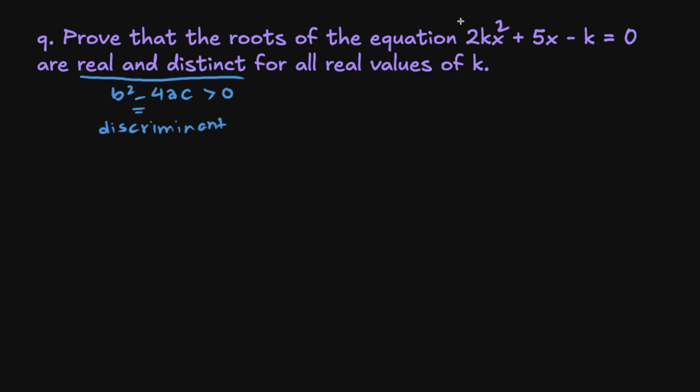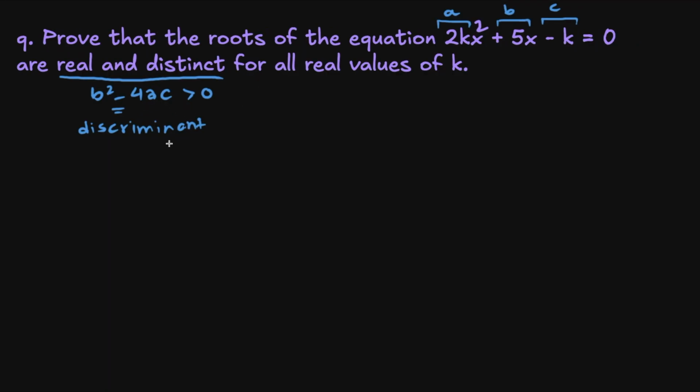In this term, a refers to the coefficient of x squared, b refers to the coefficient of x, and c refers to the constant. Now, if we can prove that for all real values of k, the discriminant is greater than 0, we would have shown the proof. So let's input the values into b squared minus 4ac. So b is 5, a is 2k, and c is negative k. Now this gives us 25 plus 8k squared.